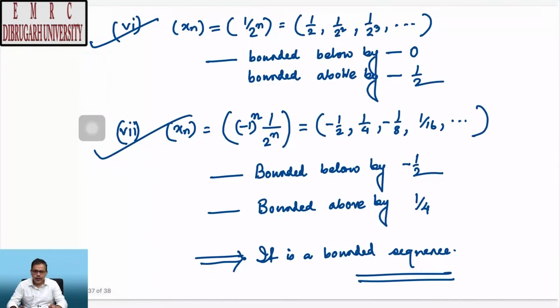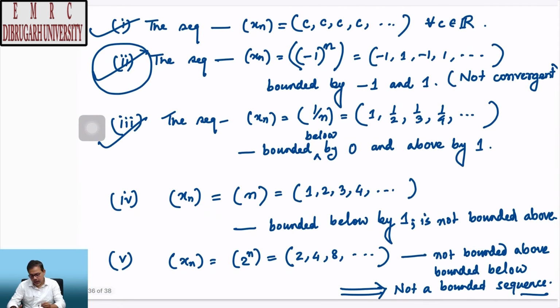So, now we state and prove a result that says that if a sequence is convergent, then it must be bounded, but the converse is not true. This can be seen from example 2. You can see here this sequence is bounded by -1 and +1, but it is not a convergent sequence.